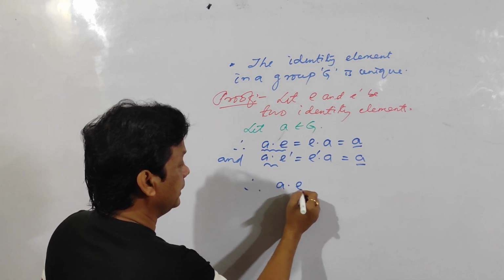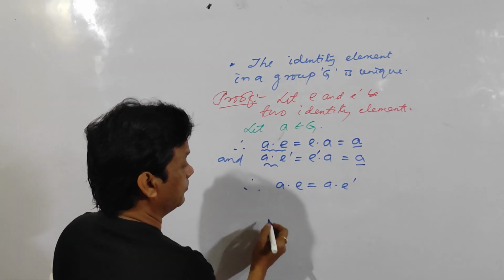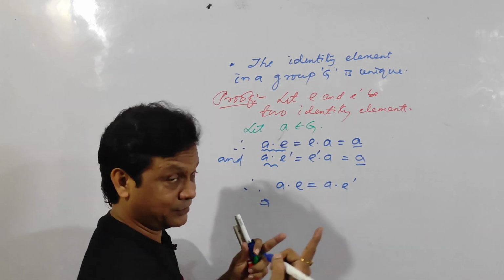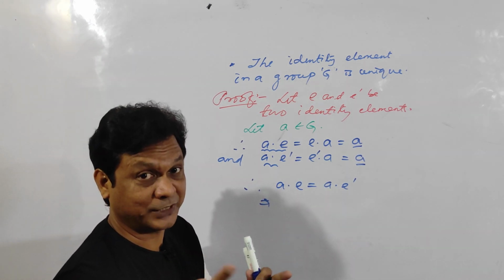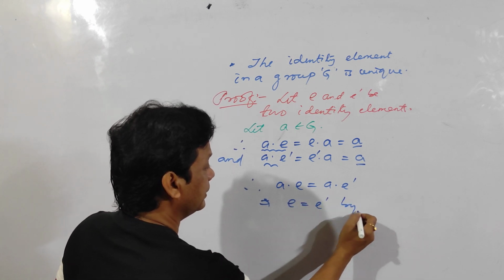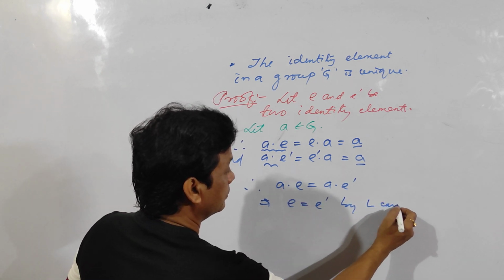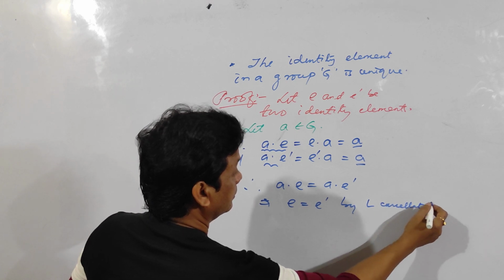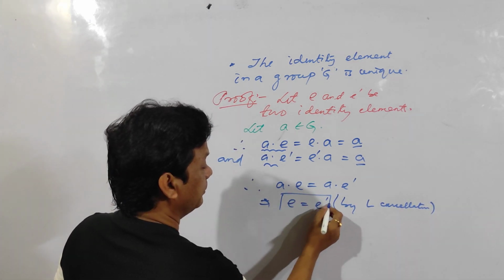That means A dot E is equal to A dot E dash. So, by left cancellation, A can be removed. I have already proved that here. So, E is equal to E dash by left cancellation law. Okay. So, the identity element is unique.